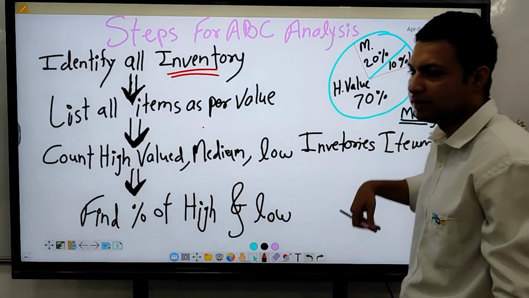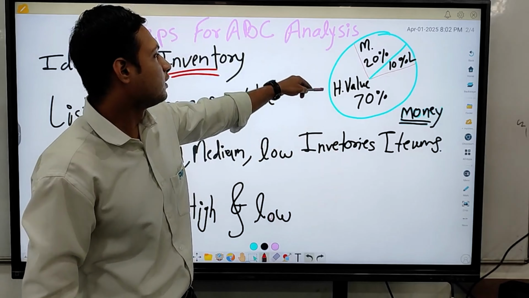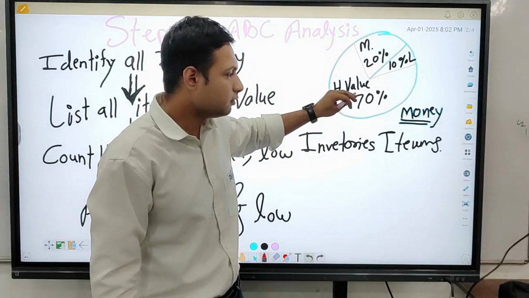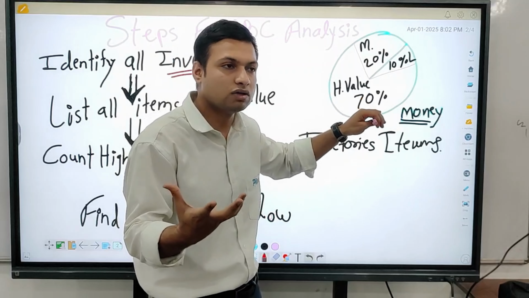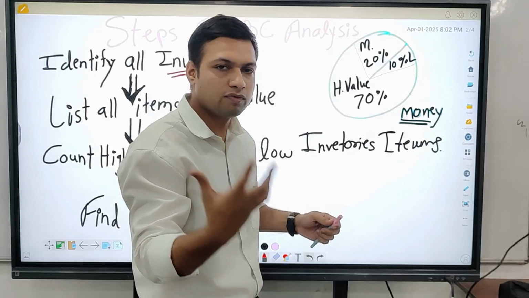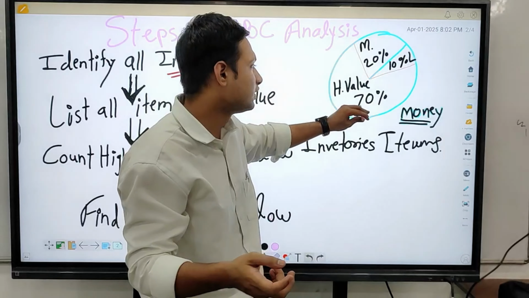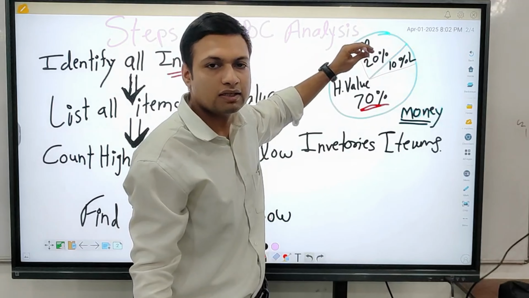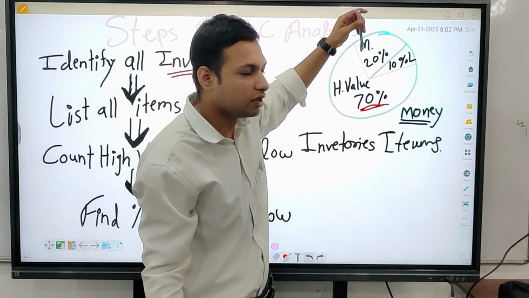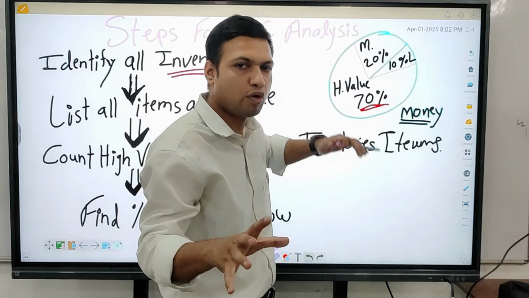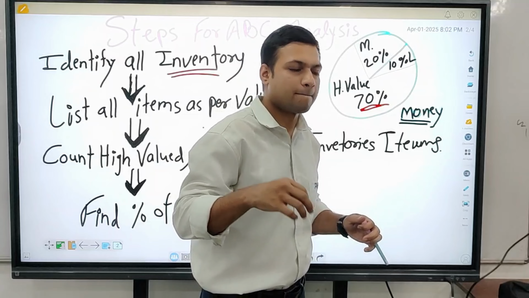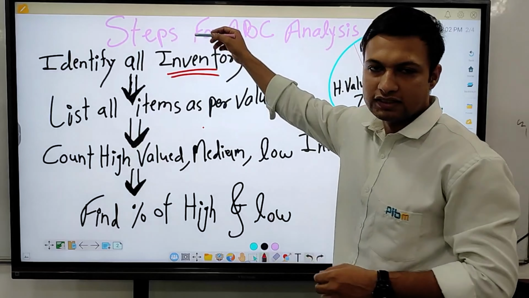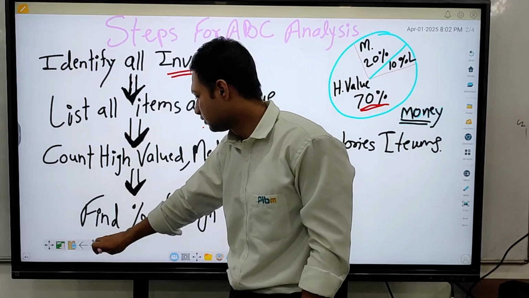I have shown a pie chart over here that shows that high value is 70% in our inventory, like gold. So it has high value, that is, it contains lots of investment or money. That's why gold is 70%. Whereas in medium we see silver, 20%, and in bronze, the value is 10% of our investment. So these are the steps, and likewise the pie chart.